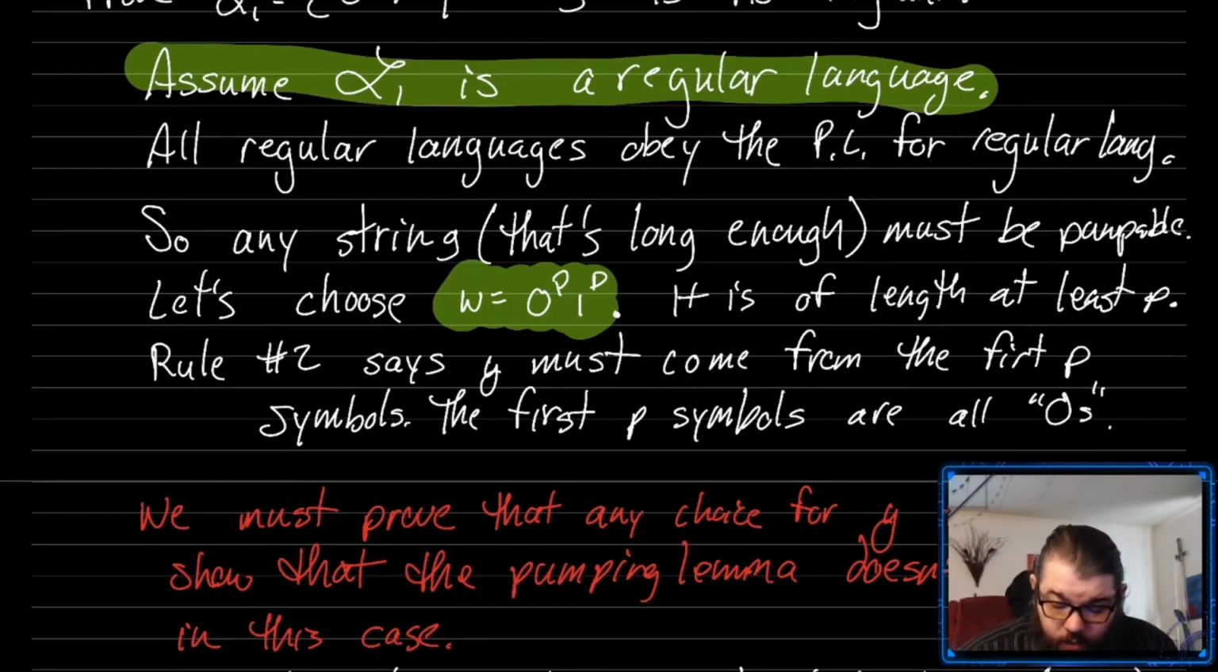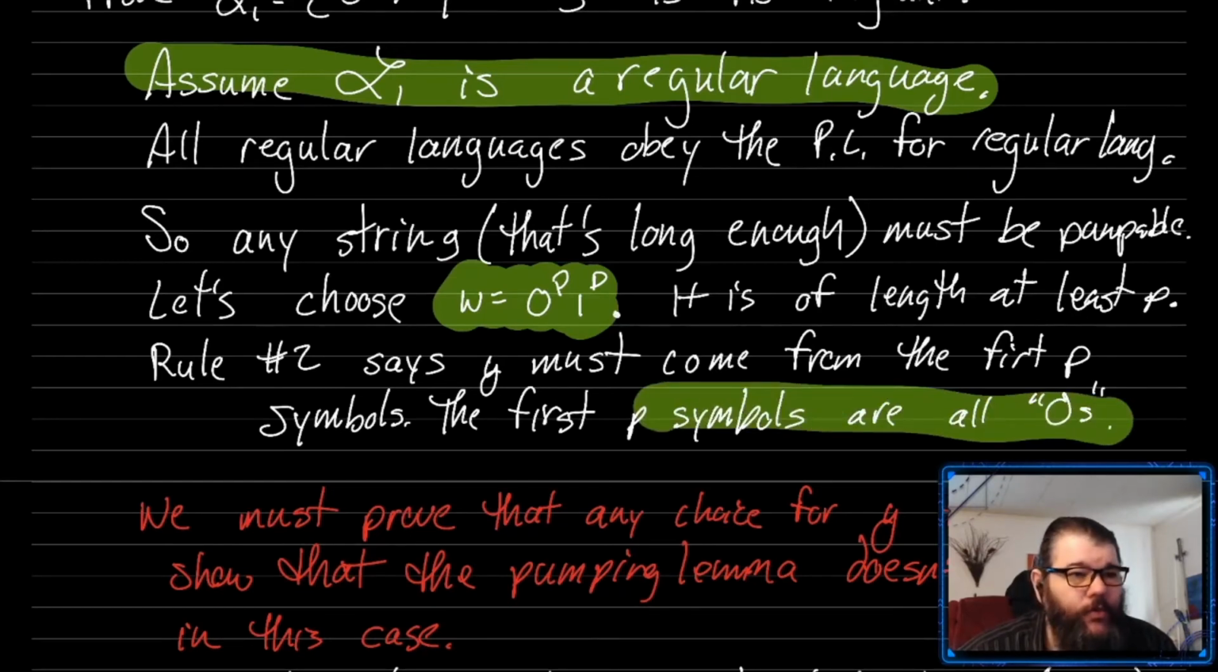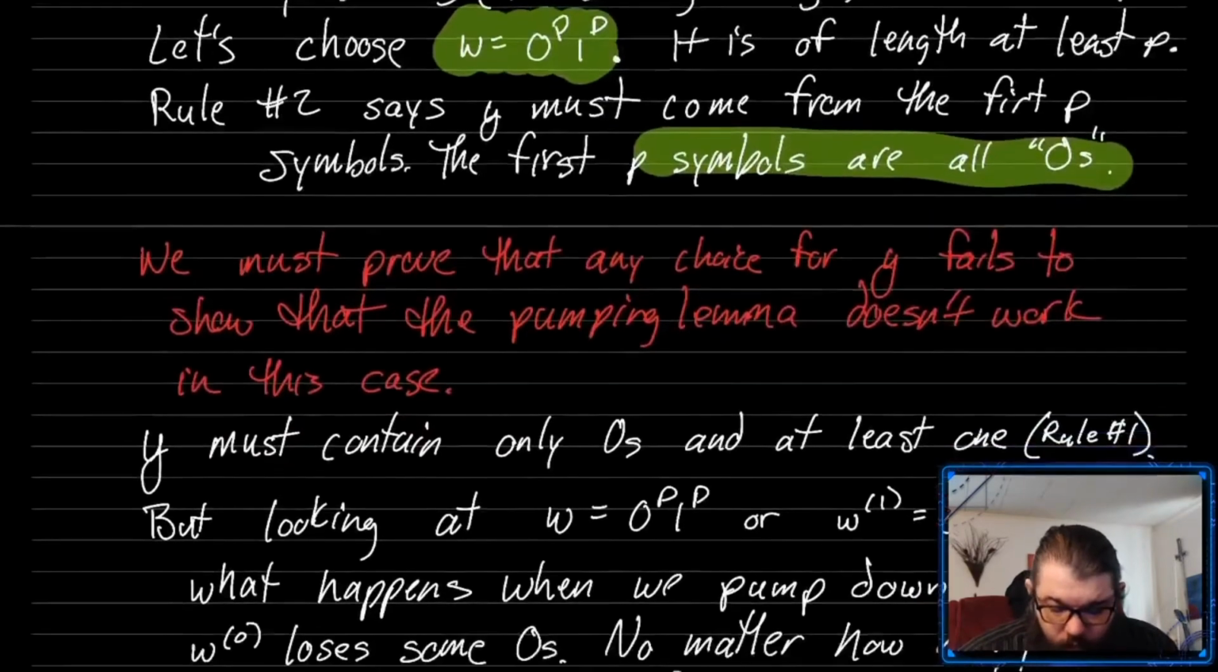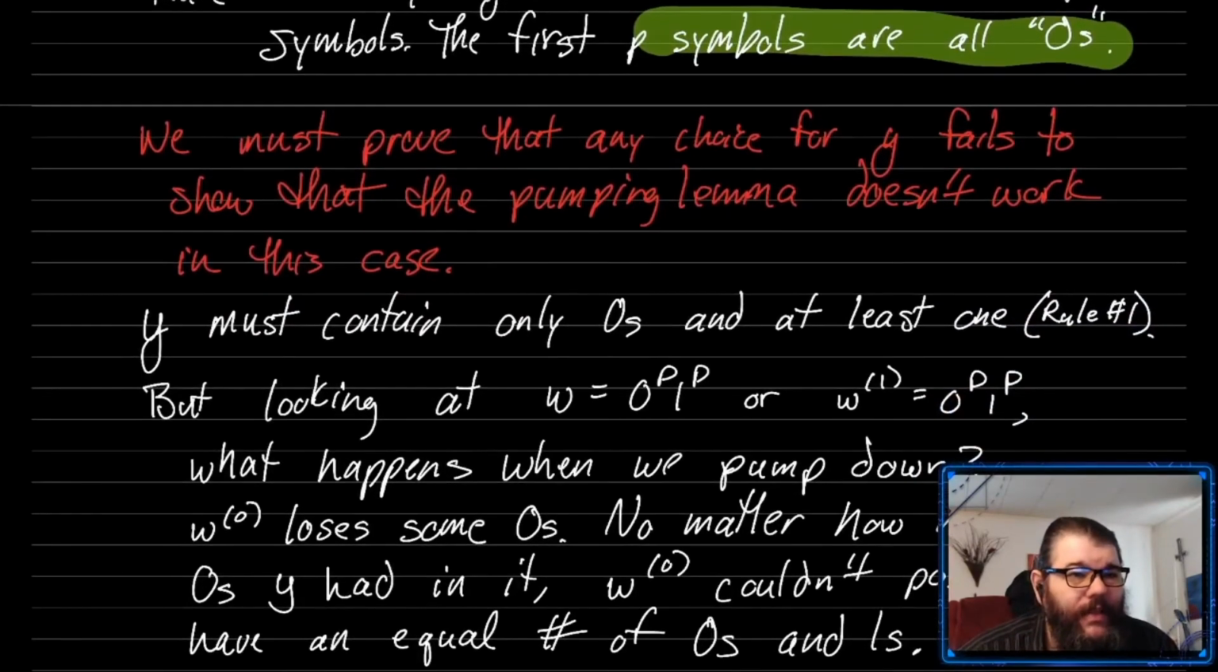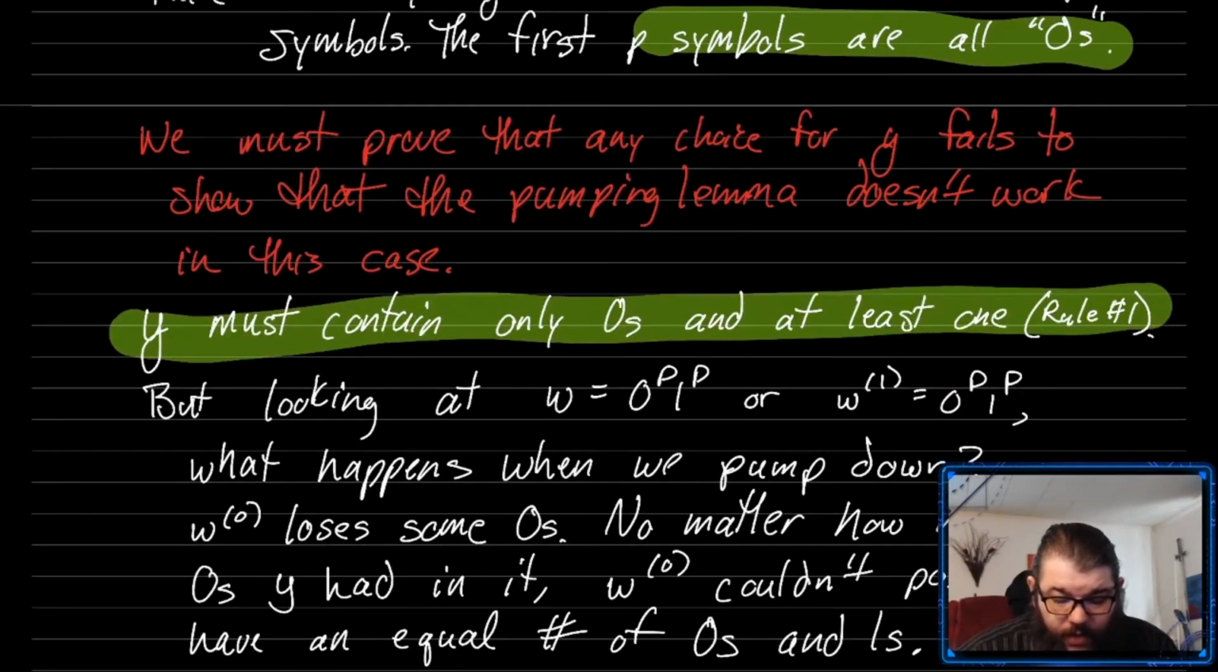So one thing that we do know is that y comes from the first p symbols, and we also know from rule number 1 that y can't have length 0. y can't be the empty string, okay? So y must contain only zeros and at least one 0 from rule number 1. So if we look at 0^p 1^p, that means y is some number of zeros just in general. And if we pump down, we're going to remove some number of zeros.